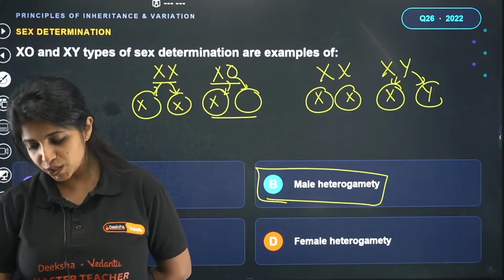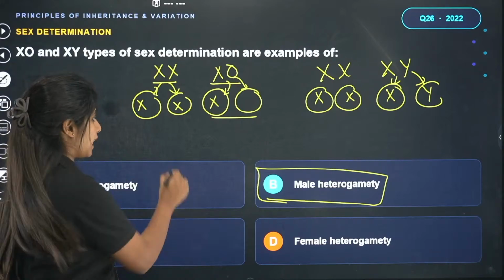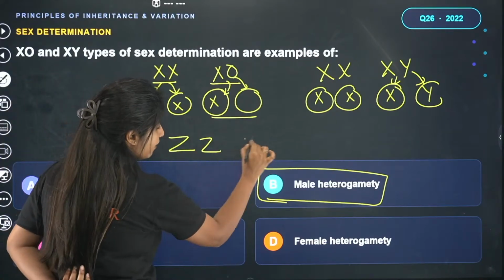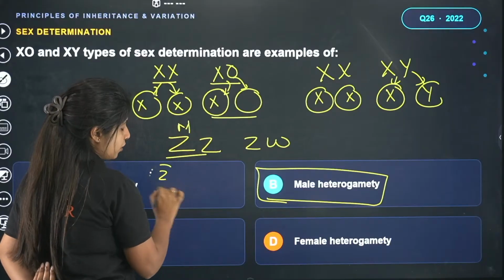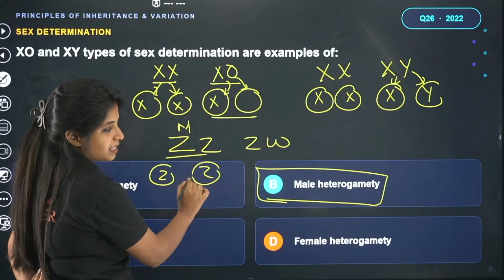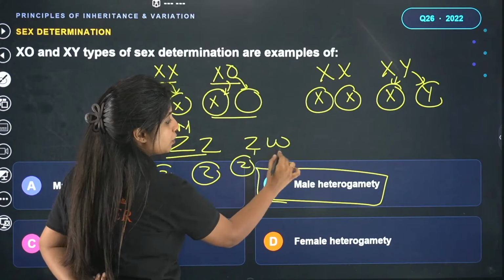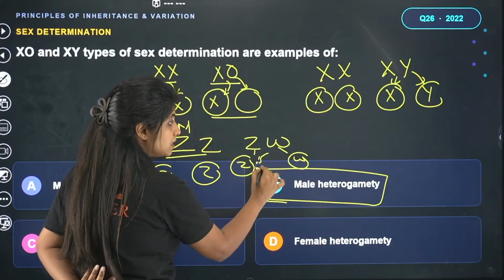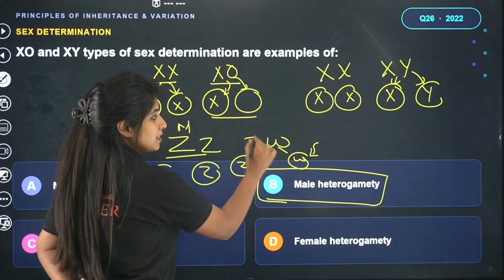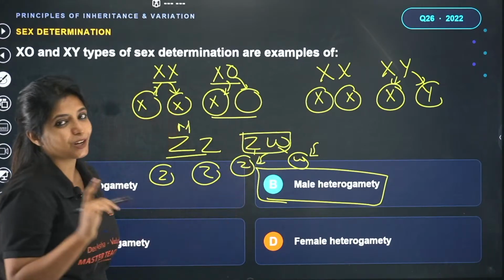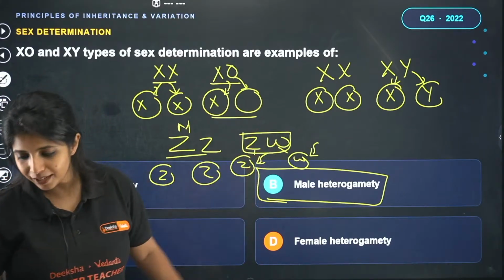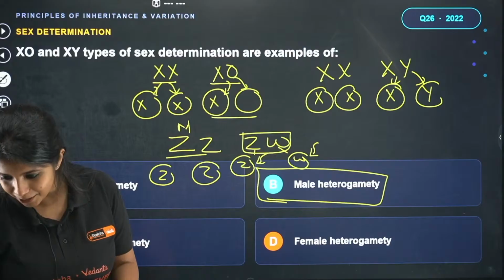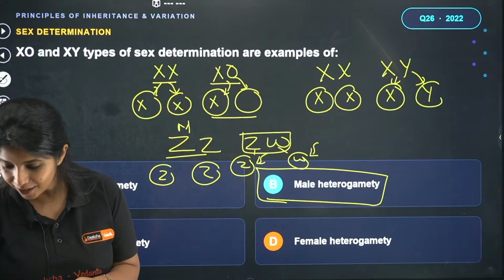Ullas says birds are where you see female heterogamety. Exactly. In the case of birds, you have ZZ and ZW. ZZ is seen in males, which produce the same type of gametes. In females, they produce two different types of gametes, half carrying Z, half carrying W. This is the only example of female heterogamety given in your NCERT. W for women, you can remember it like that. ZZ, ZW. Perfect, Gangotri, and Sachin also said birds.